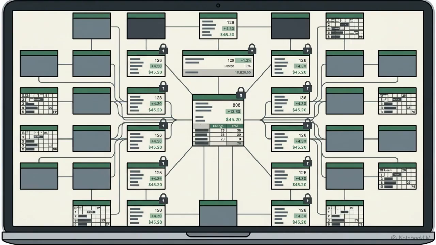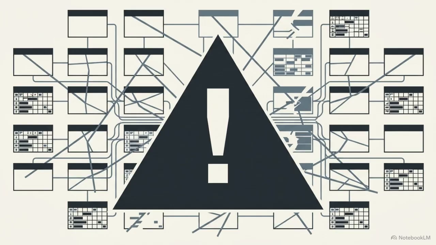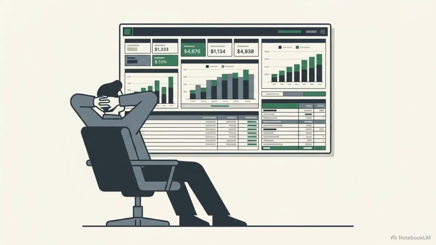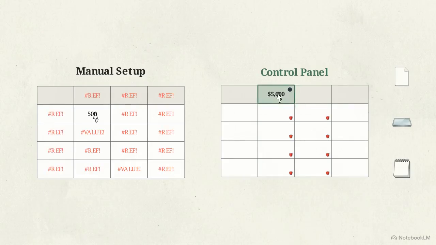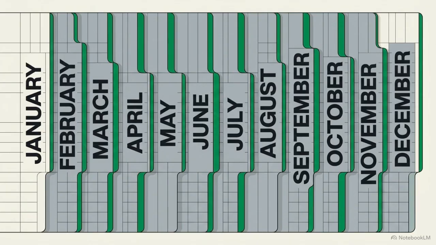The reliability of this system comes from its internal protections. Every calculated cell is locked to prevent accidental overwrites, and the use of error logic keeps the sheets looking clean and perfectly functional even before you enter your data. Unlike basic templates, this workbook avoids clunky macros that trigger security warnings. It is built purely on standard formulas and formatted for clear printing if you ever need to share your numbers with a professional advisor. The practical benefit of this design is the time it saves you. You can focus on making financial decisions instead of fixing broken formulas or constantly re-entering data across different tabs.